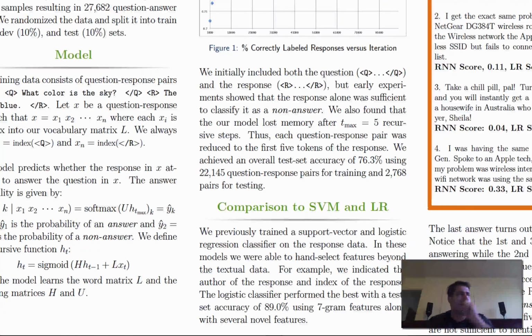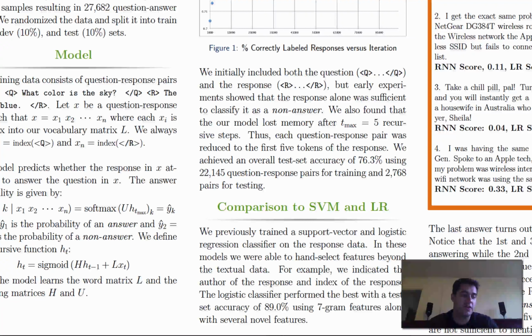And the reality was that I was able to design handcrafted features that I couldn't feed into this model as is. Some of those features were very interesting, such as who is the author of the post. The original poster is very unlikely to answer his or her own question. So if the original poster is responding, usually they're responding with something like, "Thanks for all your help," or "I guess no one can help me, so I'm leaving now." So basically, usually the original poster, when he or she responds to his own question, is not giving an answer.